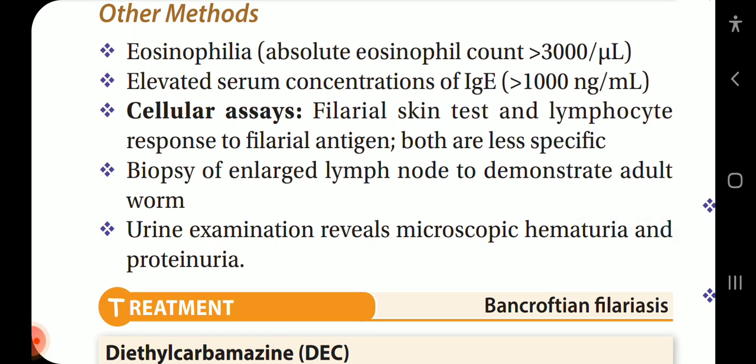Other methods. Eosinophilia, absolute eosinophil count more than 3000 per microliter. Elevated serum concentrations of IgG more than 1000 nanogram per ml. Cellular assays, filarial skin test and lymphocyte response to filarial antigen, both are less specific. Biopsy of enlarged lymph node to demonstrate adult worm. Urine examination reveals microscopic hematuria and proteinuria.